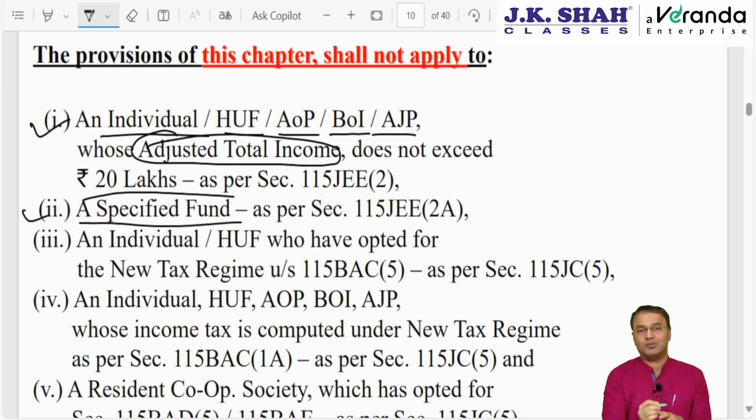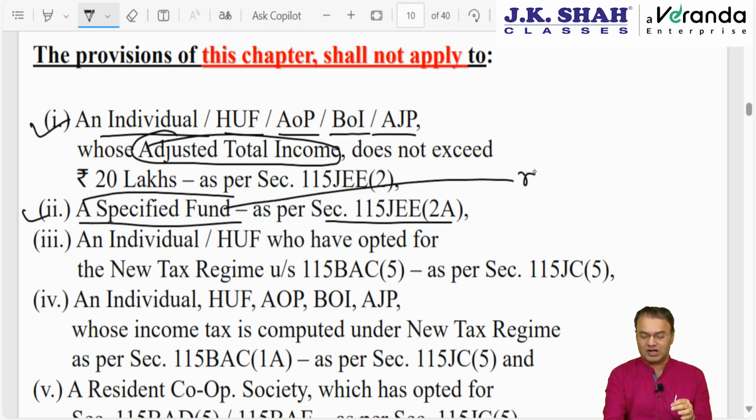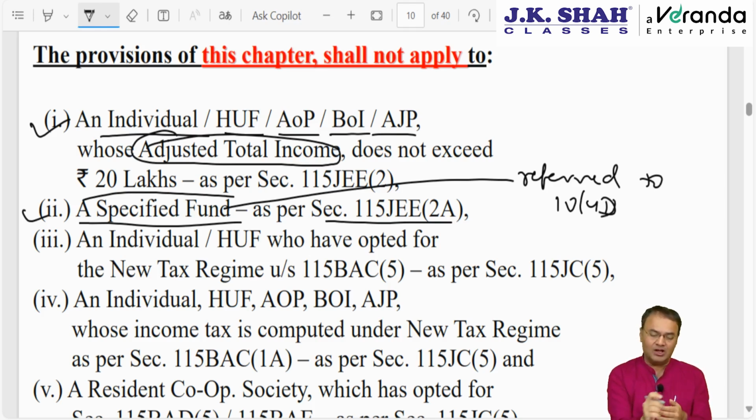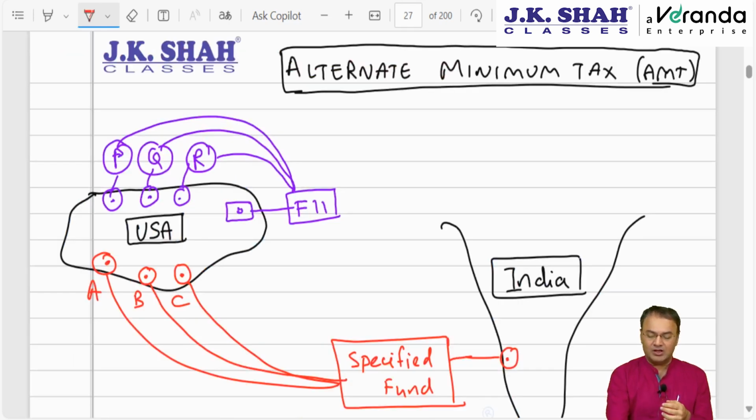AMT also will not apply to a specified fund under section 115JEE subsection 2A. Specified fund means the one which is referred to in section 10 clause 4D. What is a specified fund and how different is it from FII? I had already explained it to you in the special rates of tax chapter 12. Let me explain it to you once again.